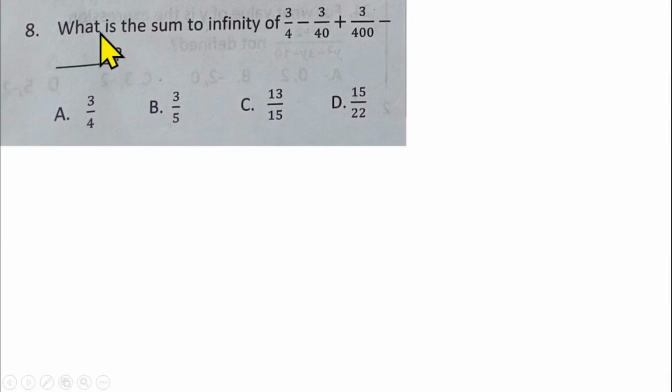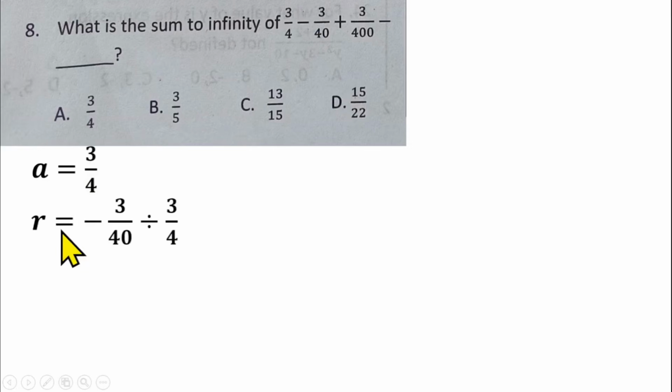Question number 8 is also from sequence and series. In this case, it's from arithmetic progression. Sorry, I said arithmetic progression rather. Sorry for that. It's from geometric progression because you are going to get the sum to infinity of 3 over 4 minus 3 over 40 plus 3 over 400. So you have to sum this sequence to infinity. And we need the first term. The first term is 3 over 4. And we need to get the common ratio. Because we are summing to infinity, we need to get the common ratio.